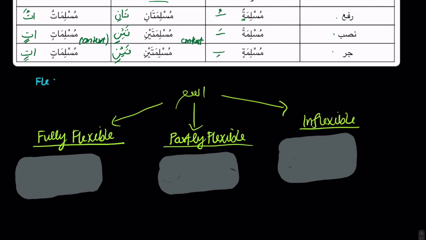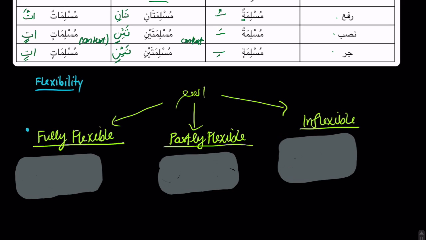Okay, so the chart that we just did, the ism muslimun, is fully flexible, meaning that in the singular, the rafa, nasab, and jar all look different.